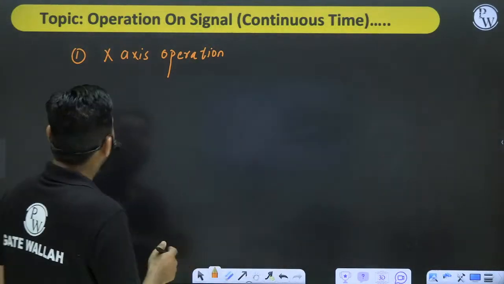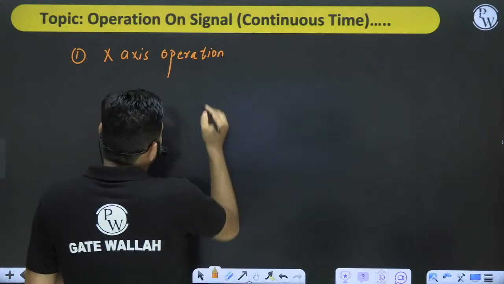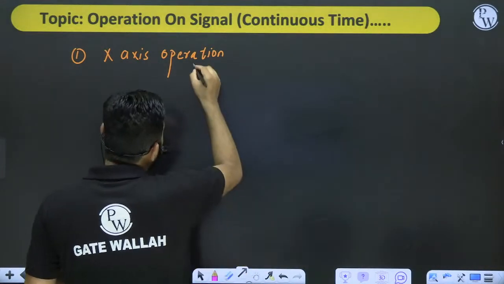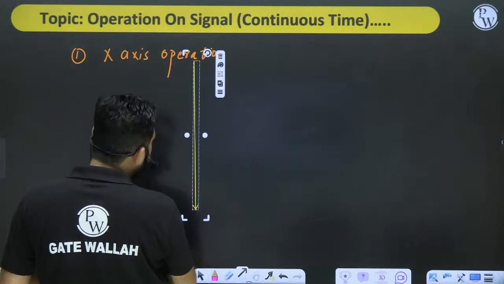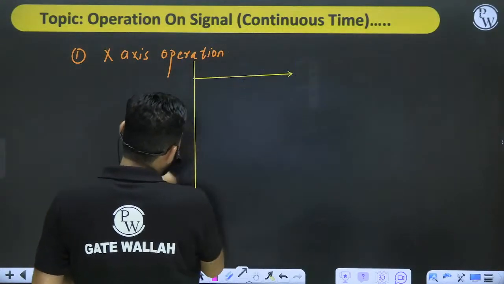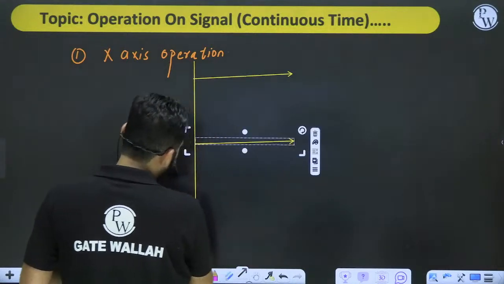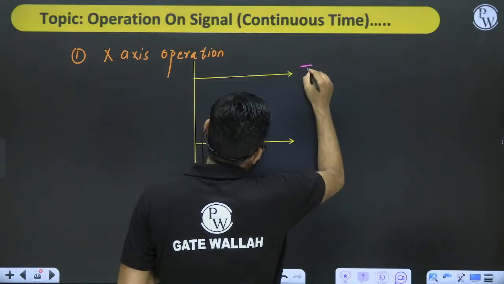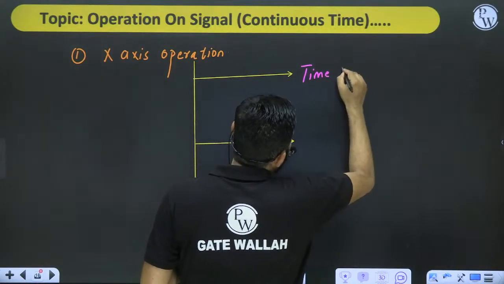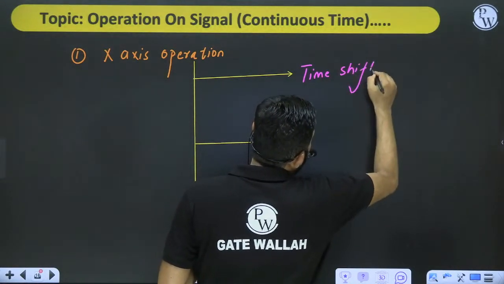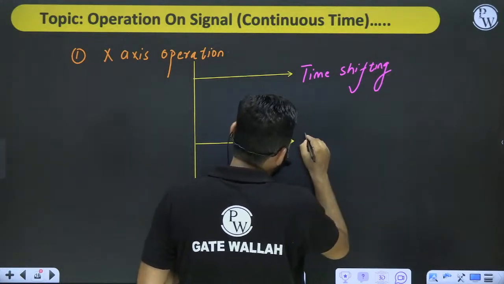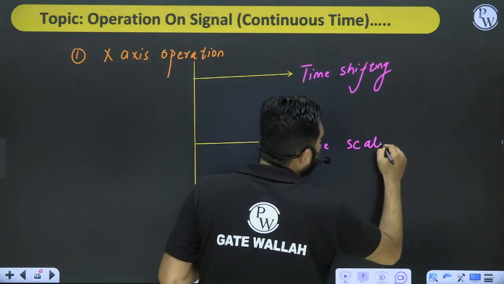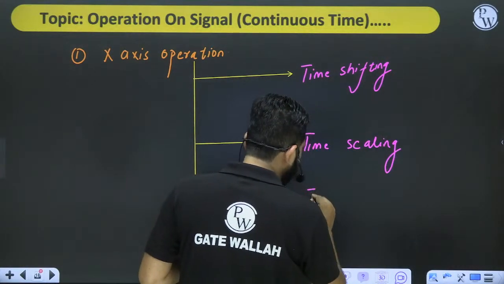Okay, so let's start. X-axis operation. The x-axis operation is mainly of three types. One is time shifting, we have time scaling, and we have time reversal.